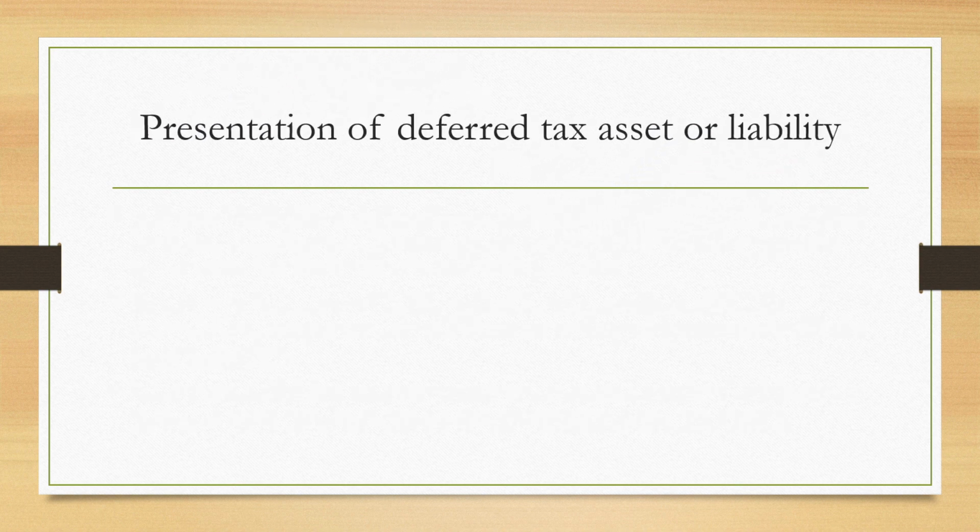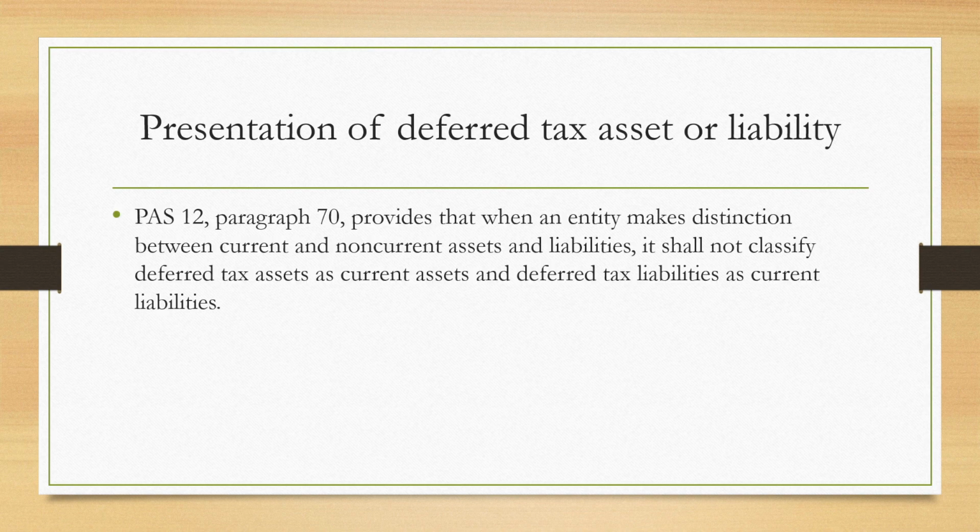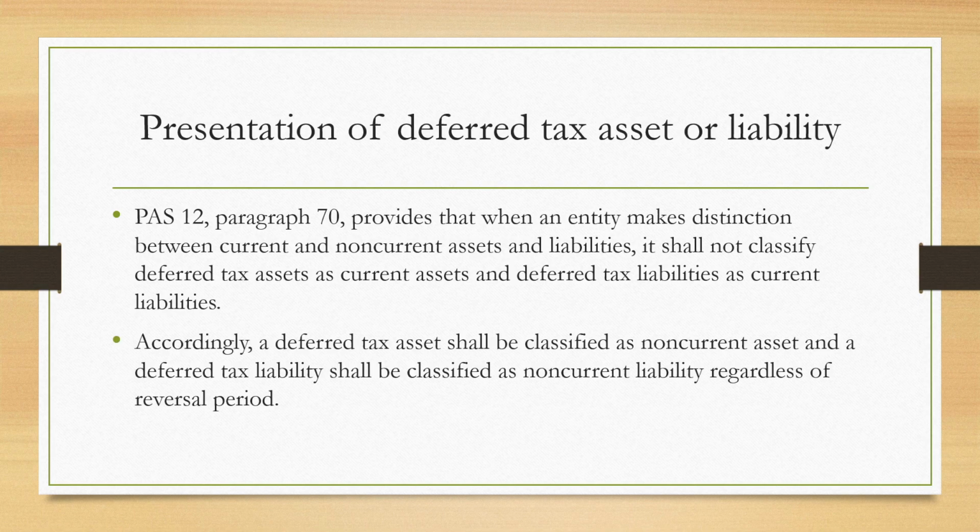Presentation of deferred tax asset or liability. PAS 12, paragraph 70 provides that when an entity makes a distinction between current and non-current assets and liabilities, it shall not classify deferred tax asset as current assets and deferred tax liabilities as current liabilities.